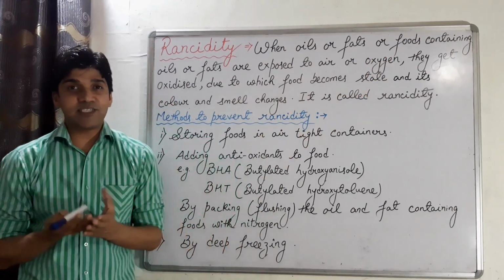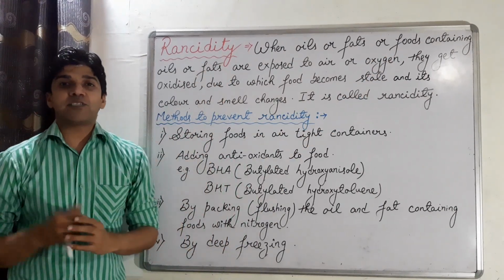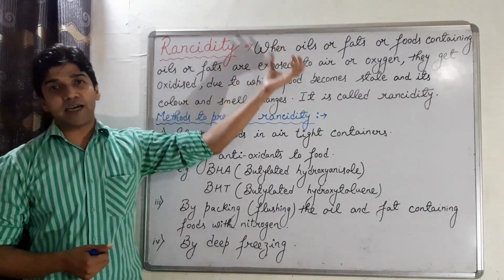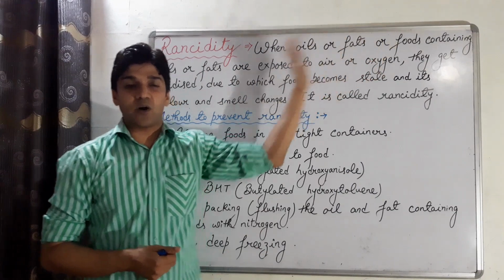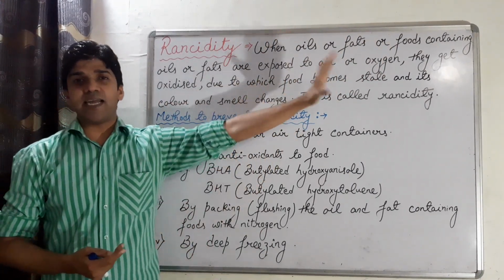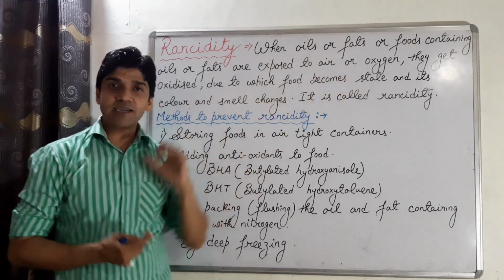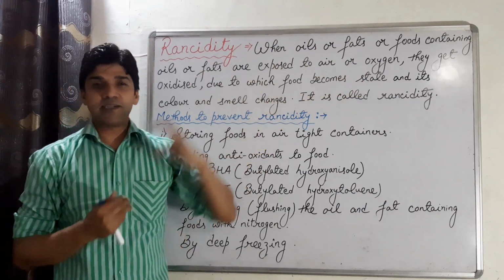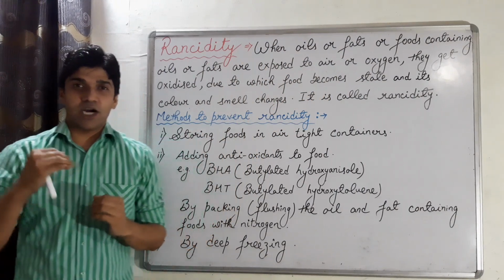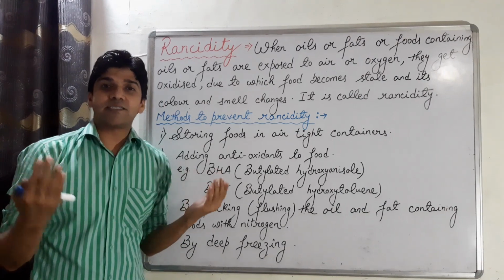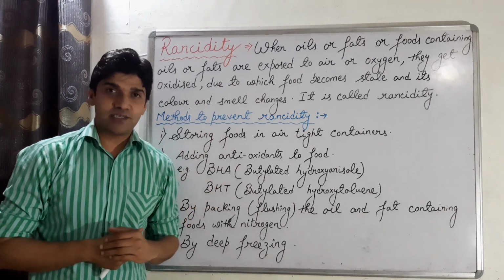So what is rancidity? When oils or fats or the foods containing oils or fats are exposed to air or oxygen, they get oxidized, due to which food becomes stale and its color and smell changes. It is called rancidity. Now, how can you prevent rancidity? The methods to prevent rancidity.